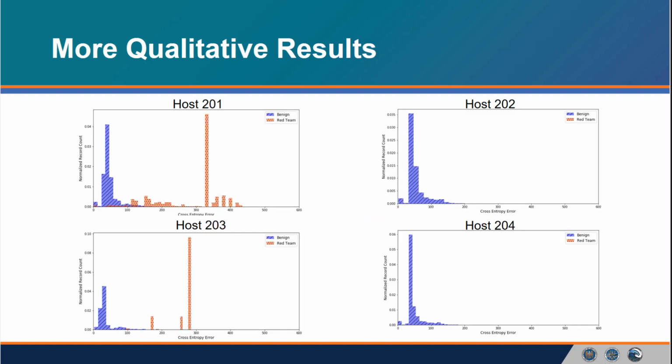So again, to show the same graph for the other hosts, we see that the red team activity is more anomalous in general than the baseline activity, and the benign activity is fairly consistently distributed in all cases, which means that we have a good description of the baseline.